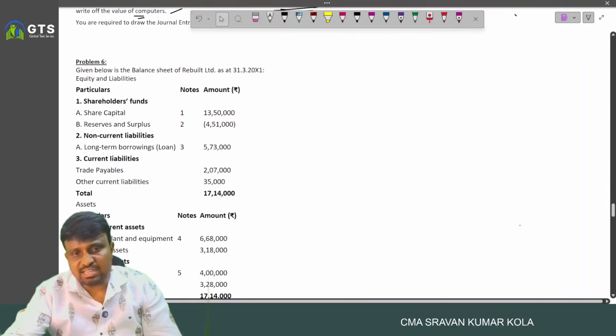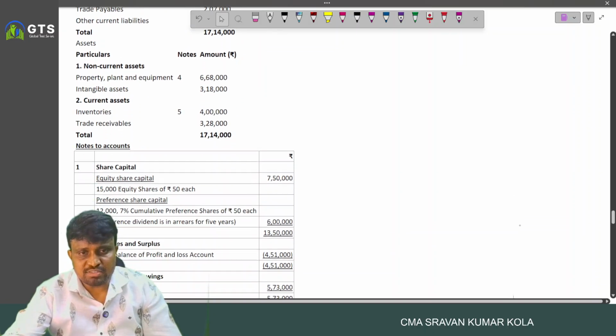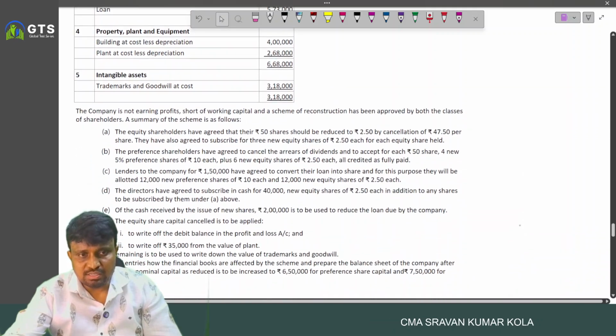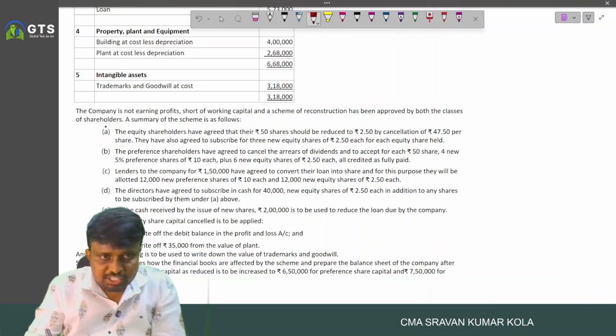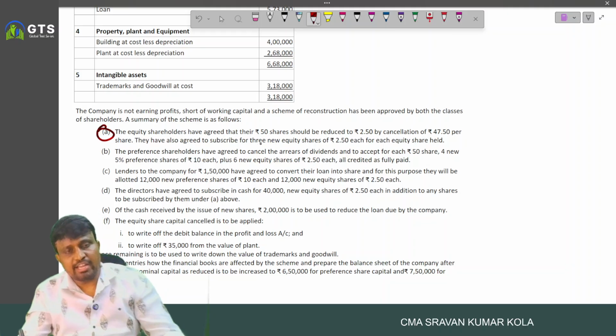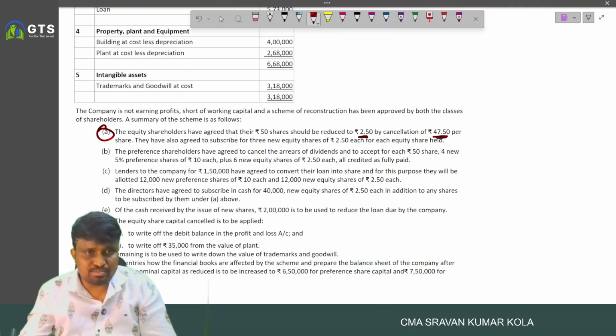And here is the next problem. Given below is the balance sheet of Rebuilt Limited. The balance sheet is given and its notes to accounts were given. And the equity shares were agreed that their 50 rupee share should be reduced to 2.5 by cancelling 47.5 per share.